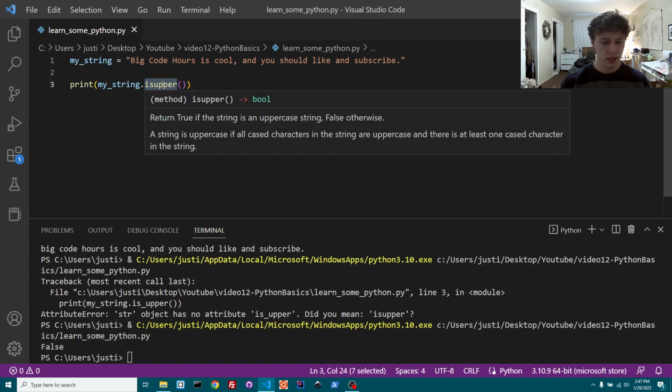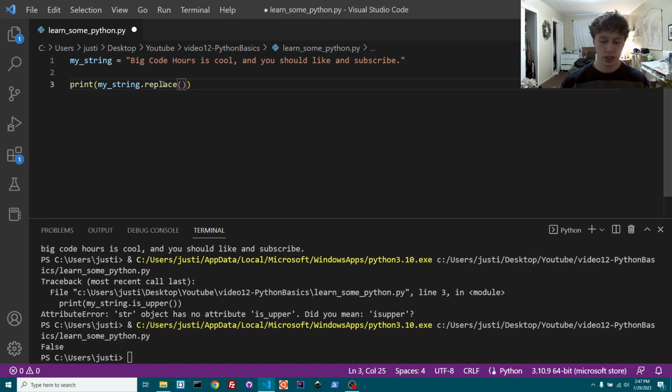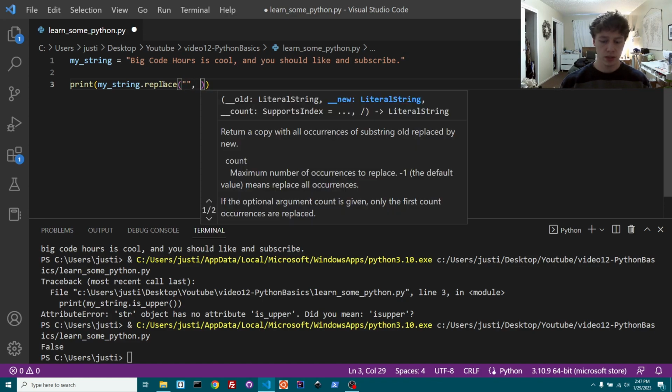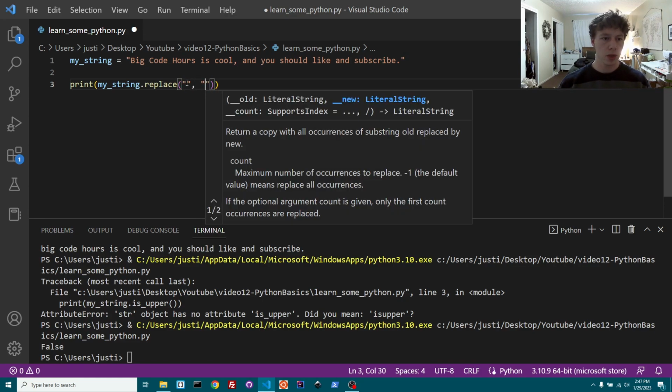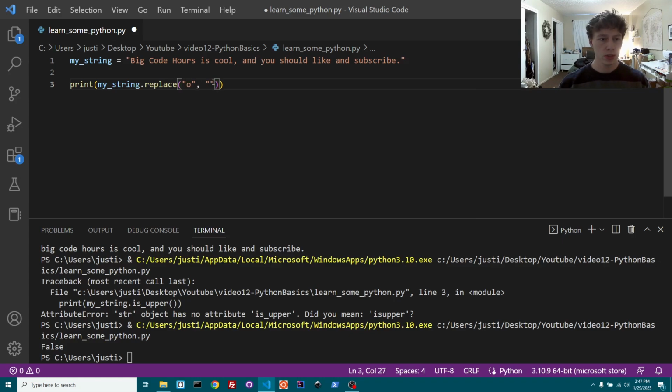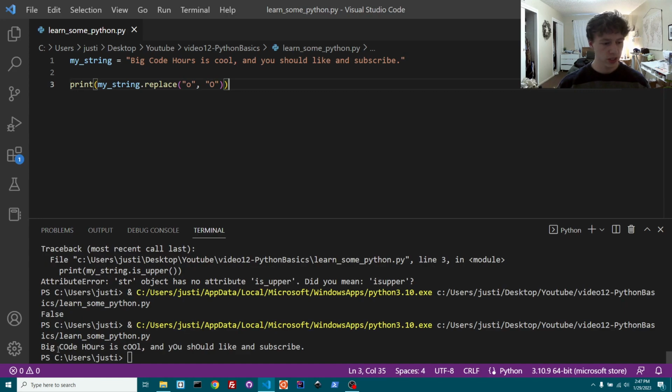I'll say dot replace. This is really helpful. You can essentially grab an item and replace it with something. So let's grab all of the o's and replace them with capital O's. Why not? That's a lowercase o and that's a capital O, just so you know. So you can see big code hours is cool. Anyway, you can replace things. There's a lot of different string manipulation methods that you can do. You can always look those up too, but I'm just showing you.